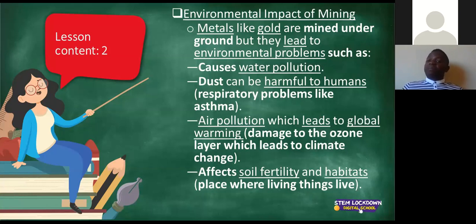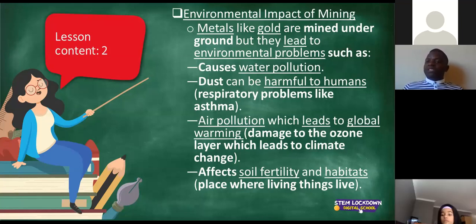So when we mine a certain area, say you are from, for a typical example, Johannesburg, Braamfontein. If there's a mine there or there's gold there, if you live there, it means that you need to be taken out. If there were animals there, they're also taken out. If there were trees and anything else that is living, all of those living things are removed so that that area can be mined. So what does that mean? It means that mining also has an impact on the habitat of living things and also the soil fertility. What do we mean by soil fertility?